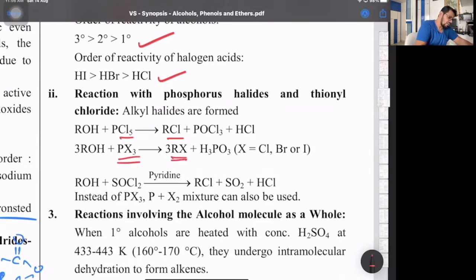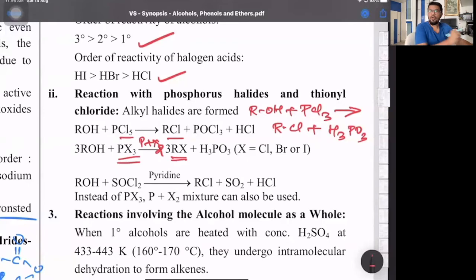Here reaction with PCl3 is not given. We can have it with PCl3 also. So plus PCl3, that gives you RCl plus H3PO3, similar to PX3, because PX3 is red phosphorus plus halogen, which is prepared in situ. For PBr3, that is phosphorus tribromide, and PI3, that is phosphorus triiodide. That's one. I'll just balance this. So that's 3 over there. Yeah, now the reaction is balanced, I suppose. Okay. That's one part.